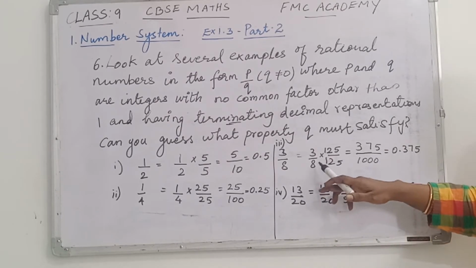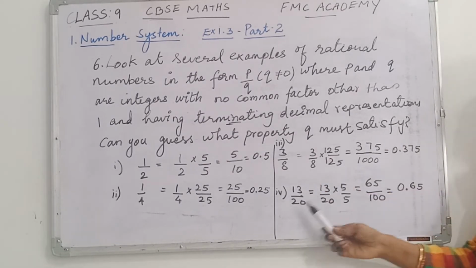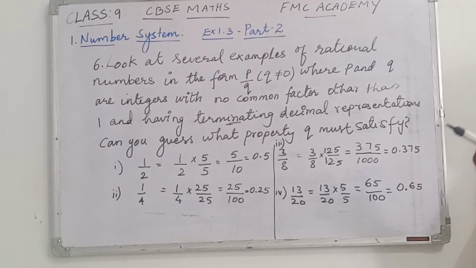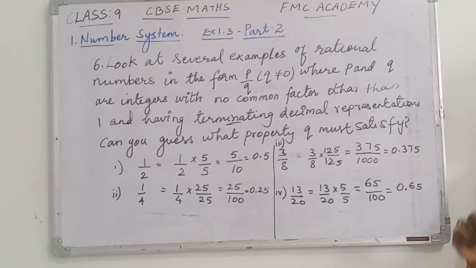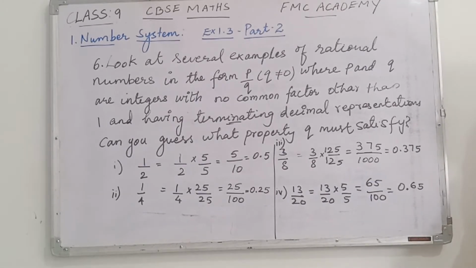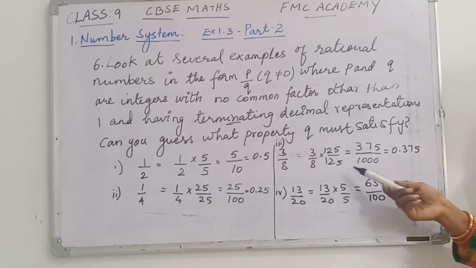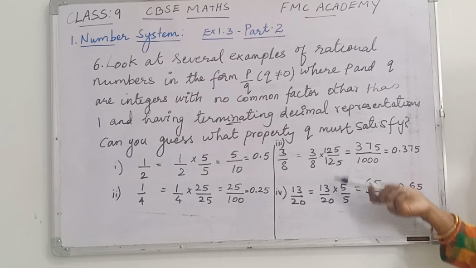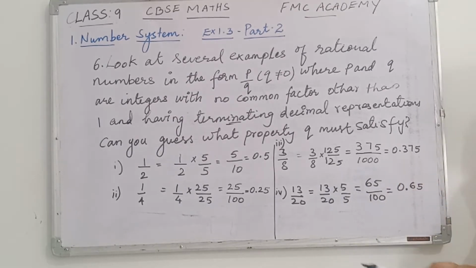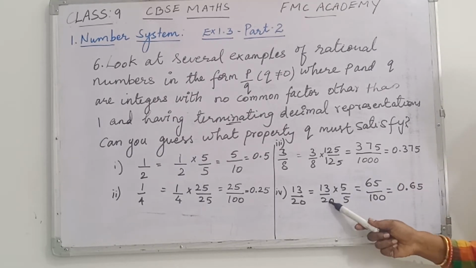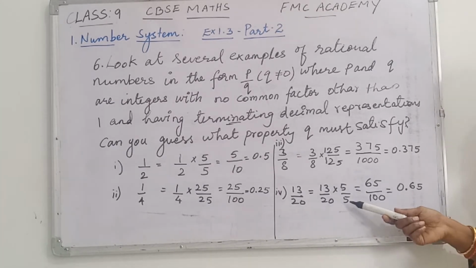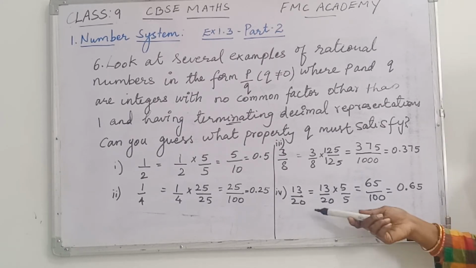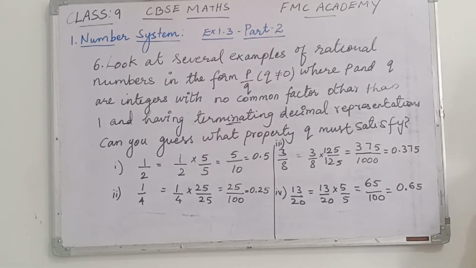Let's move to the third example. In this also, the denominator is 8 into 125. 8 can be written as 2 power 3 and 125 can be written as 5 power 3. So in this case also we have only 2 and 5. Even in the last example, 20 means 2 into 2 is 4, 4 5s are 20, and here we have 5. So in this also the denominator has only 2 and 5.